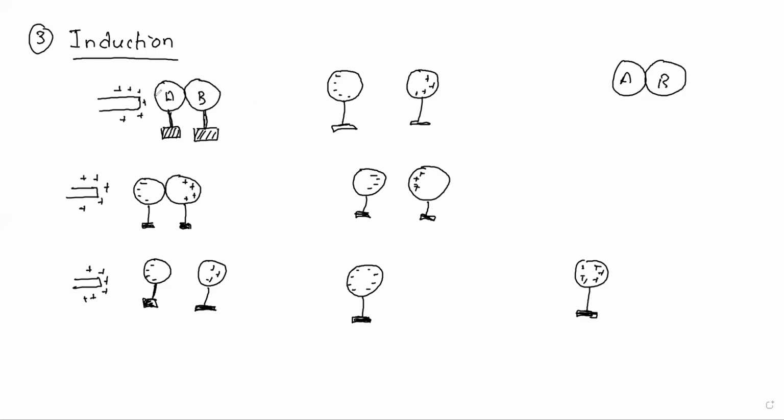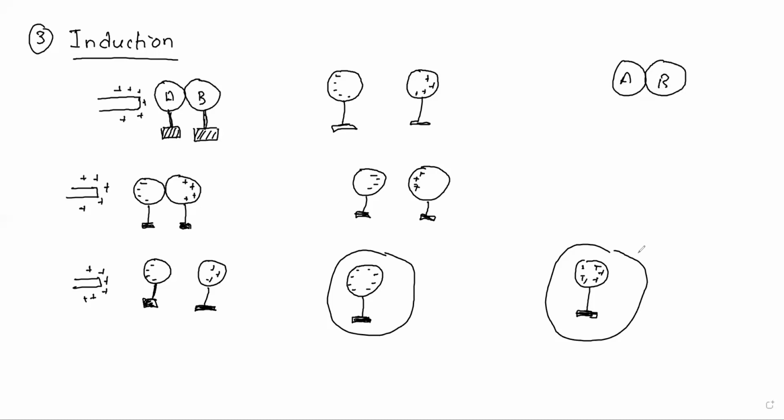So initially there was no charge in the body. By all this process, we charged the body. This is negatively charged and this is positively charged. So this is the method of induction. So today we learned about the methods of charging, that is friction, conduction, and induction. Friction is used to charge only the insulators, whereas conduction and induction are used to charge the conductors.